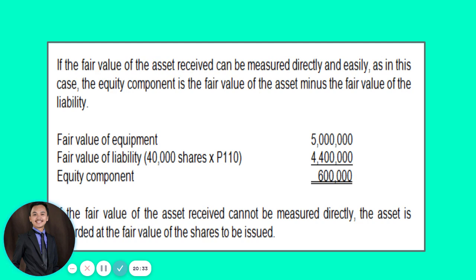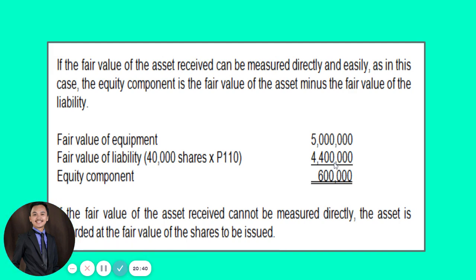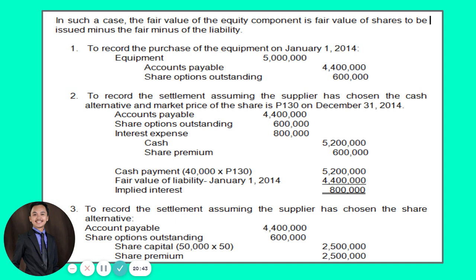Now, where did we get that 600,000 na share options outstanding? So that is actually gikan sa ato ang equity component na 600,000. Okay? And the 4.4 is obviously para sa ato ang liability account, no? That is for the cash settled or cash option or cash alternative.